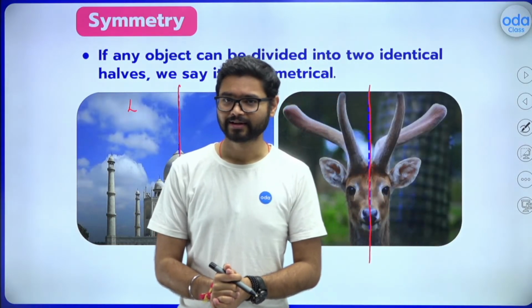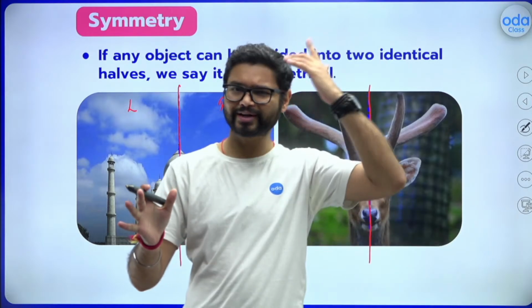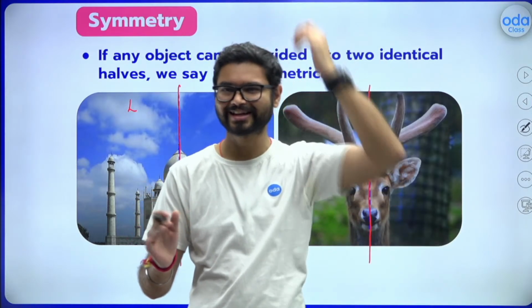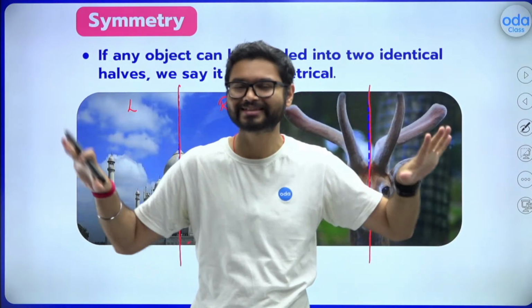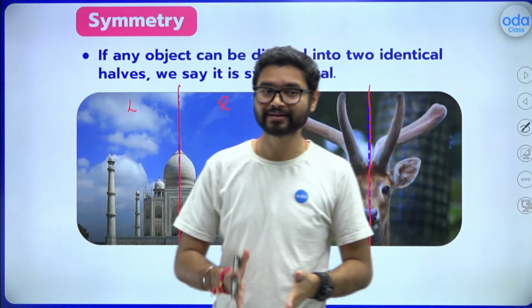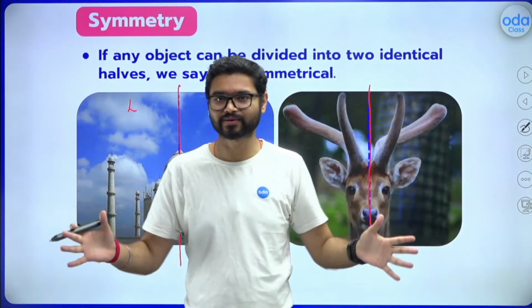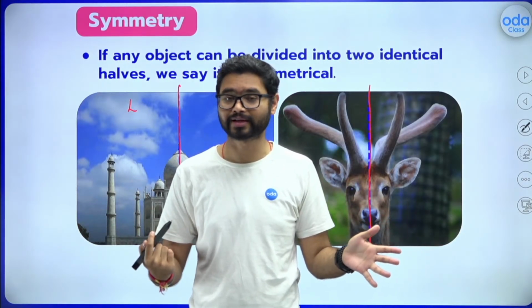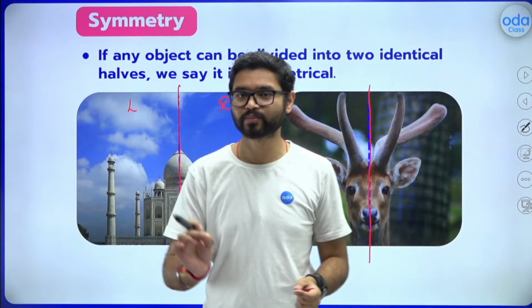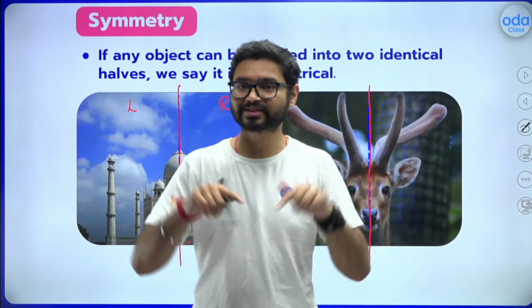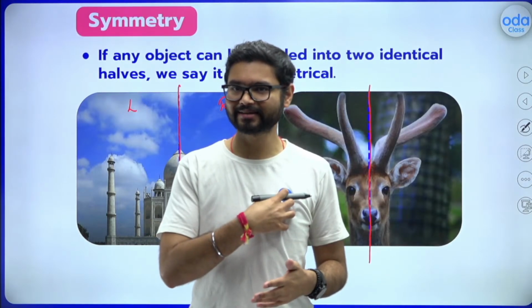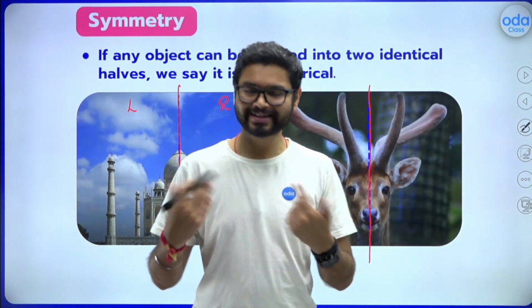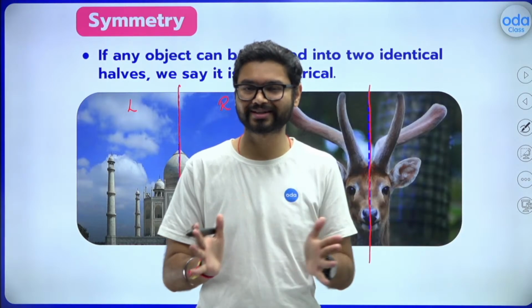Now don't say my hair is like this and not matching, or that I am wearing a watch on one side and not the other. Not these kind of things. I am talking about a person as a whole, not the external accessories. Every human is symmetrical externally, not internally, because we have the heart on one side but not the other. So I'm talking externally only.